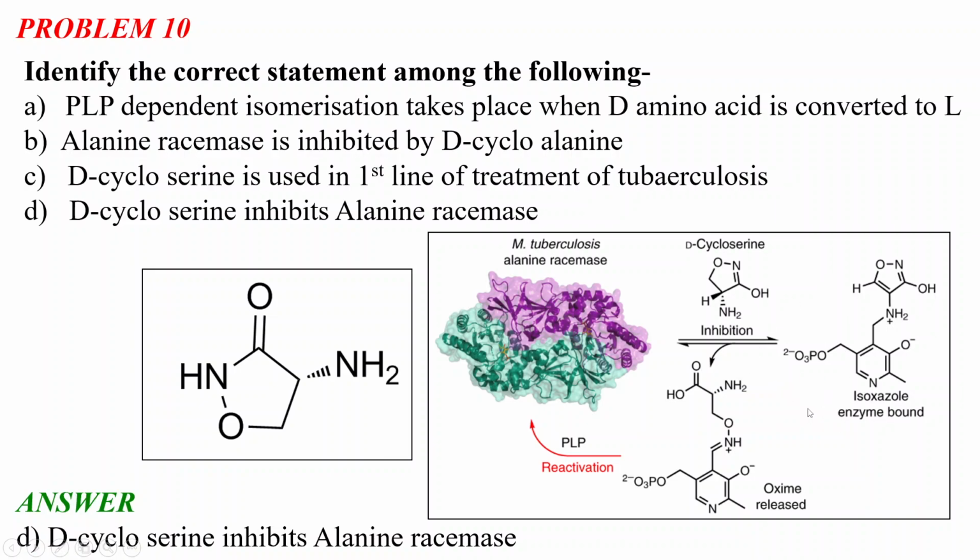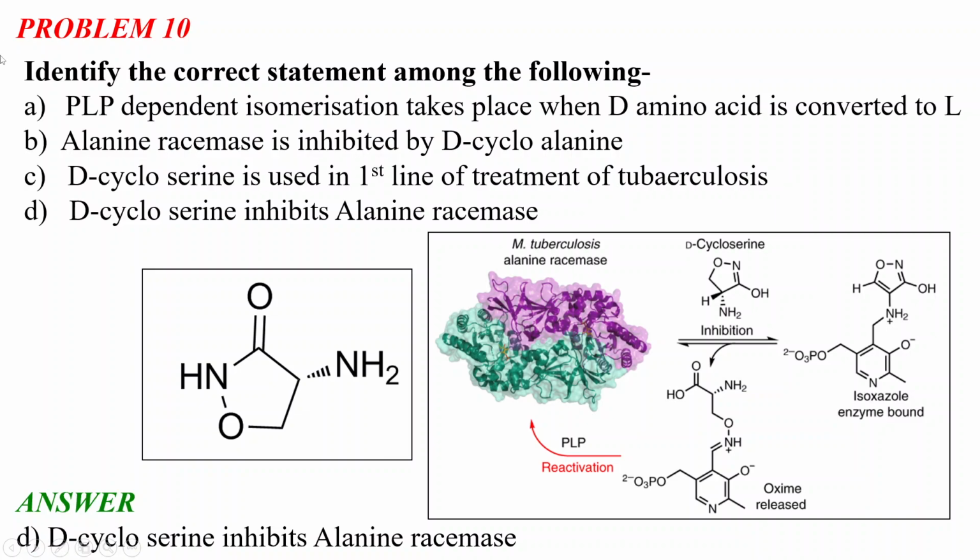And with this alanine racemase, you can see there is a reaction cycle here, and an oxime is released here, and there is the isoxazole bound enzyme first. And the PLP helps in the reactivation of the alanine racemase after the inhibition. So D-cycloserine inhibits the alanine racemase, and PLP reactivates it. This is the structure of this alanine racemase. And actually this is used in the treatment of tuberculosis.